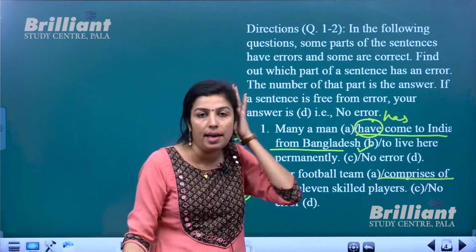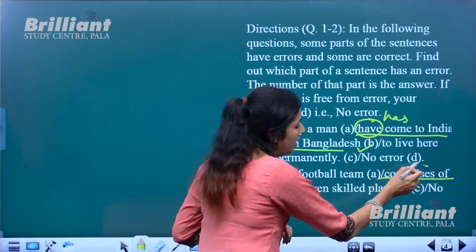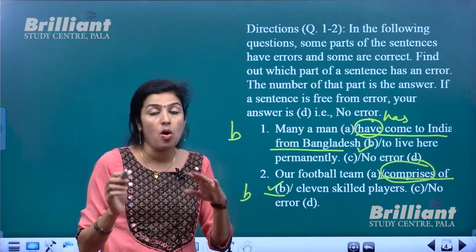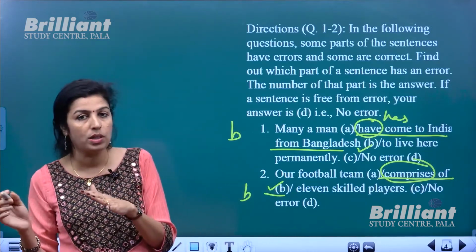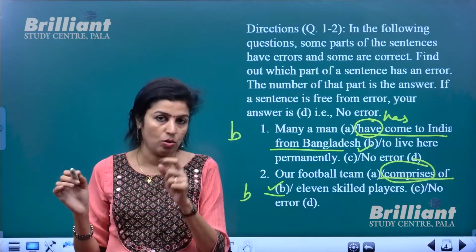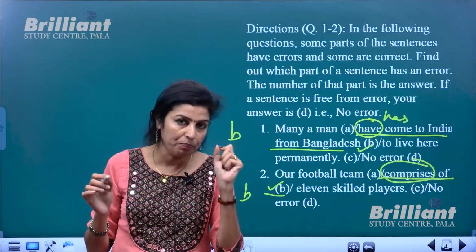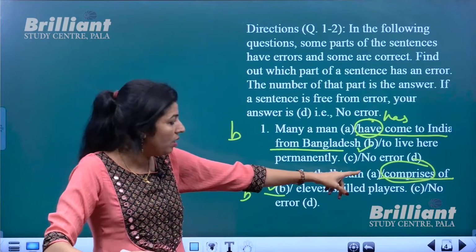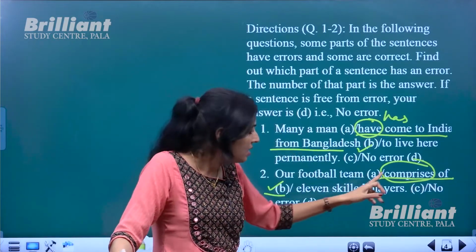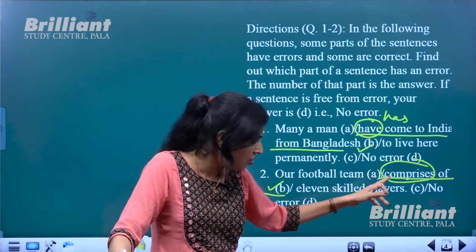And what is the error? This word comprises. Remember, when we had the extra section, we discussed that when we use a wrong word, that also will make the sentence wrong. So use of the correct word is a must. The word comprises is wrong.